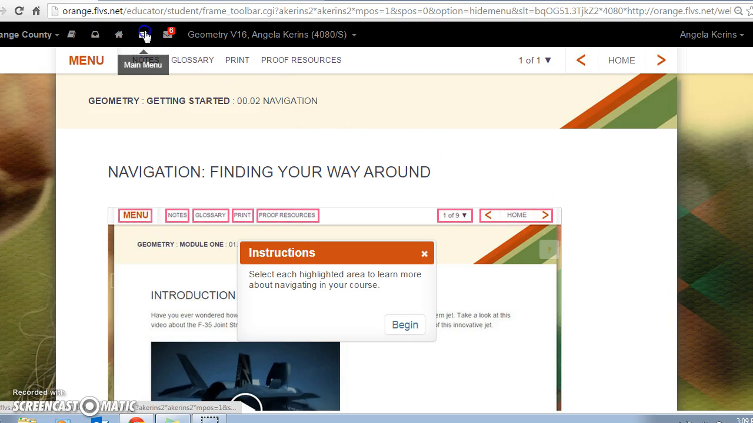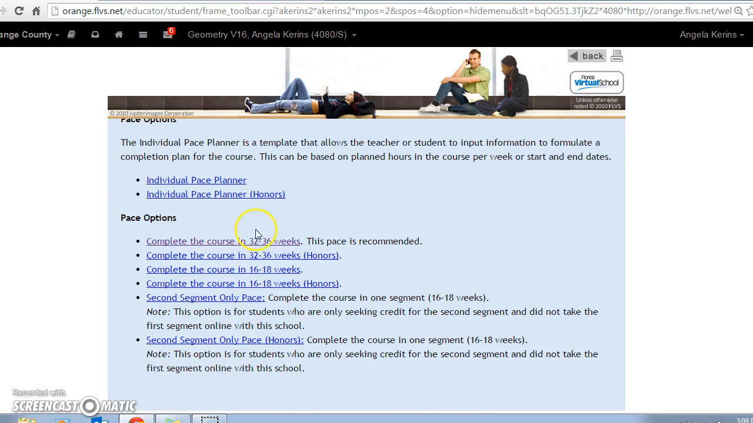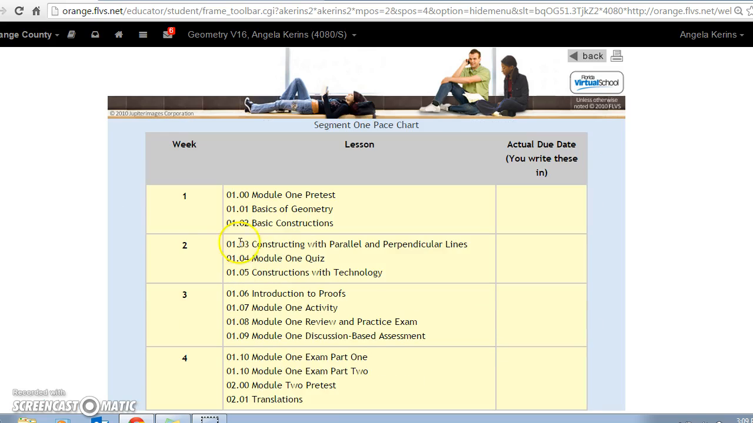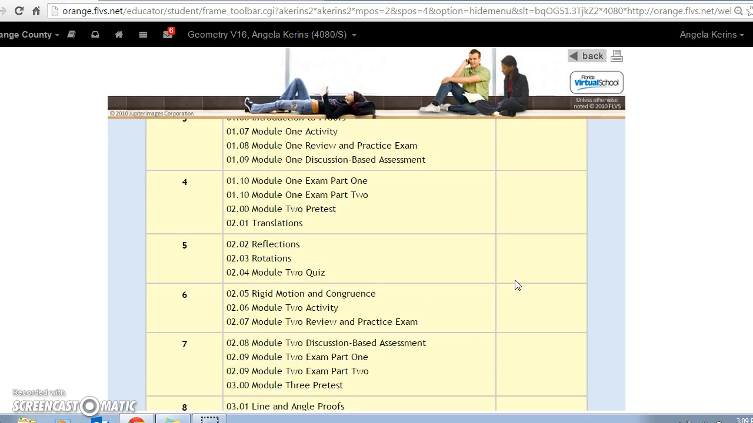If for some reason you lose that pace chart, or you want to double check the assignments, you can go back into your menu and go to pace. And then most students will be completing the course in 32 to 36 weeks for segment 1 and segment 2 together. And then when you click on the pace, everything is broken down here. The only difference between this pace chart and the one that I send you is that this one does not have the dates in here, whereas the one I send you will have the actual dates. So this is the only difference between these two pace charts.